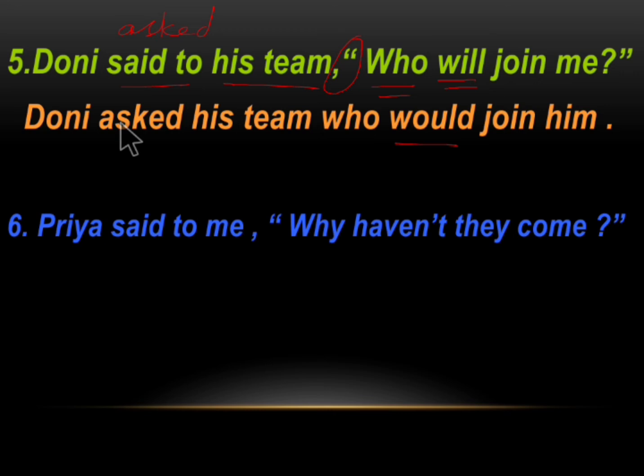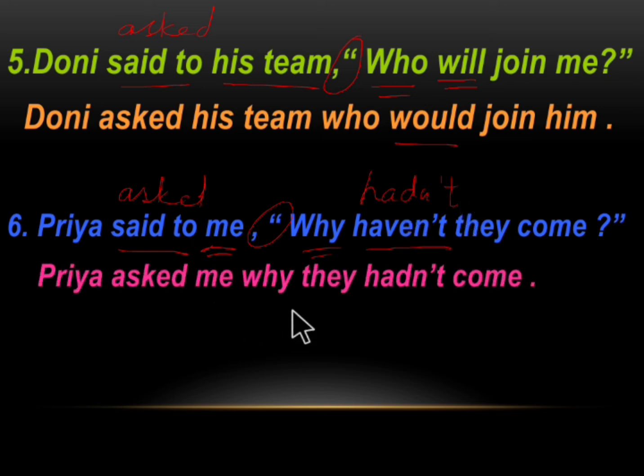Next sentence: Priya said to me, "Why haven't they come?" Now Priya said to me, me is the listener. Said to will change to asked. We remove this punctuation and why will be the connector. Haven't will change to hadn't. Haven't is present perfect. Present perfect will change to past perfect. Now let us see the indirect speech. Priya asked me why they hadn't come.